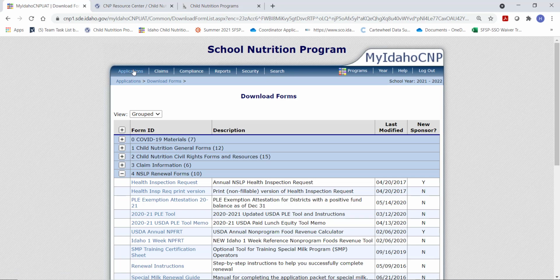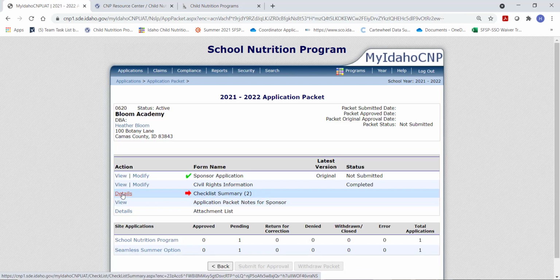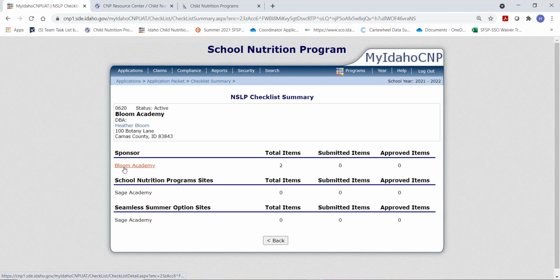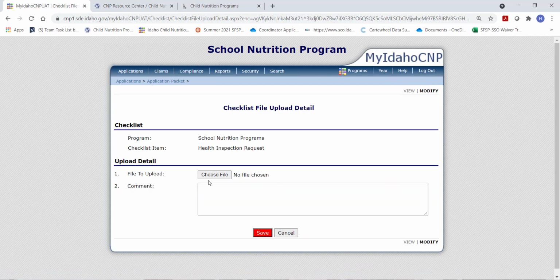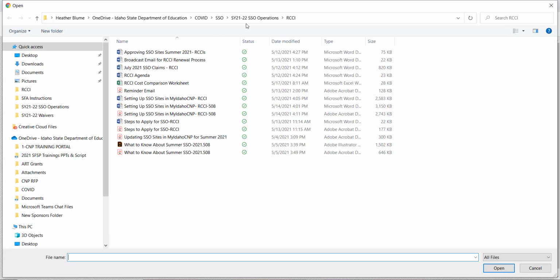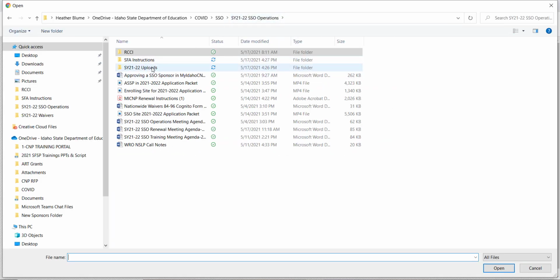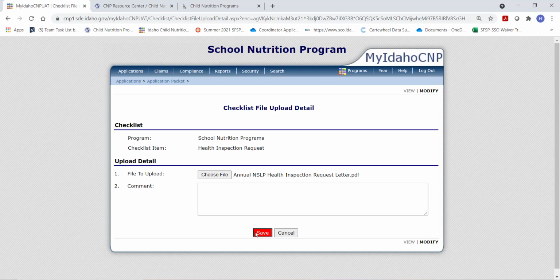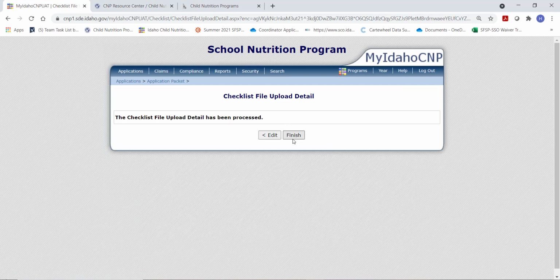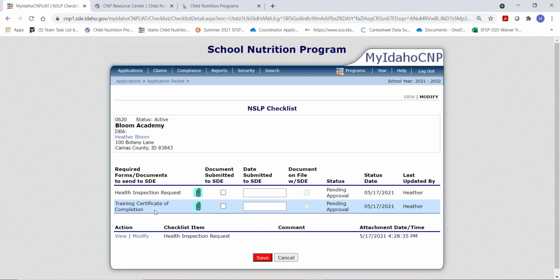I have a copy of that and it is completed, so I will show you the process of uploading that document. Click Details, Bloom Academy. I'm going to click the turquoise paperclip and choose the file. This is under my 2021-22 uploads, annual NSLP health inspection request form. Open and save. Finish.